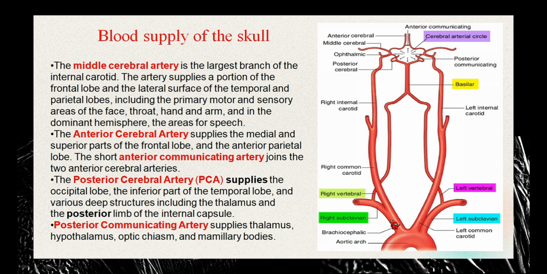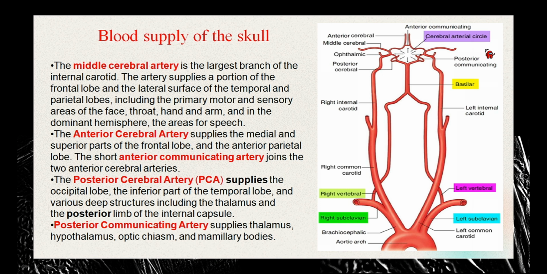So right here we have another, like we talked about the branches of internal and external carotid. The posterior communicating branch is actually formed from this artery, which is called the basilar artery, which comes from the left and right vertebral arteries and the right subclavian artery.